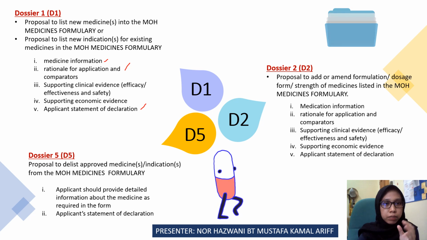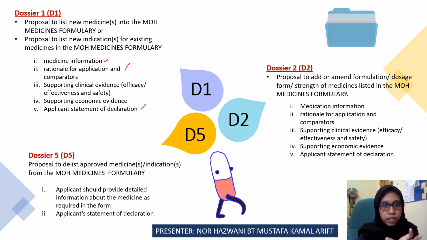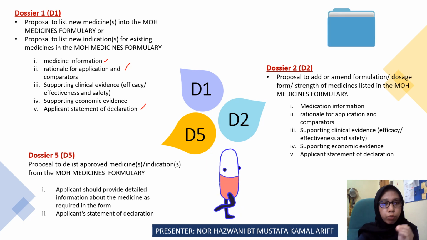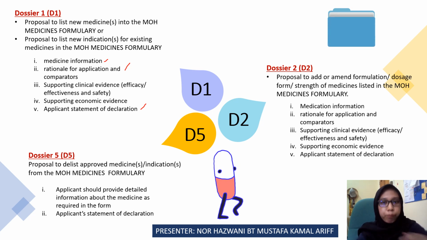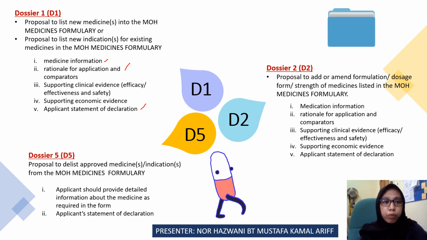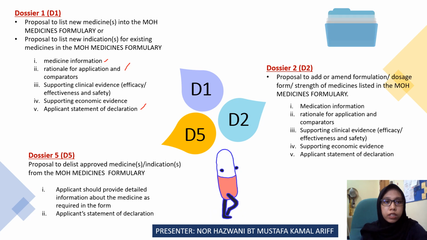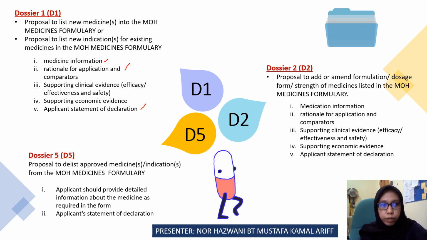This person who signs this form is the person who will act as the contact person for this dossier. So these are the five important pieces of information that we can see in dossier 1.